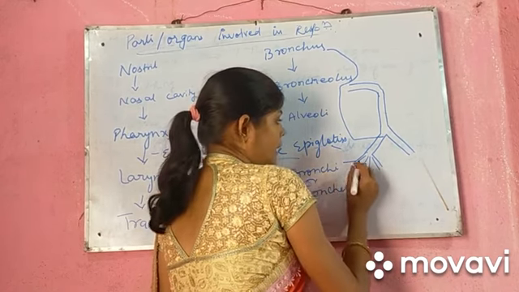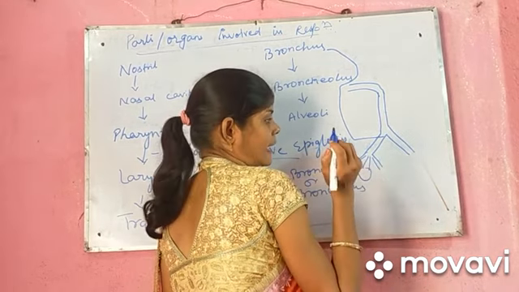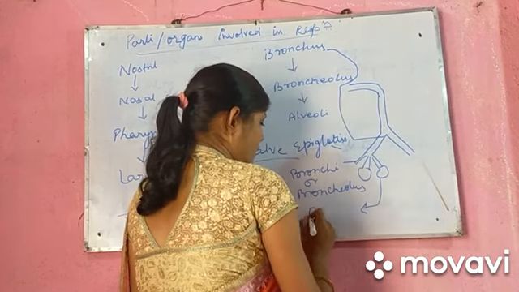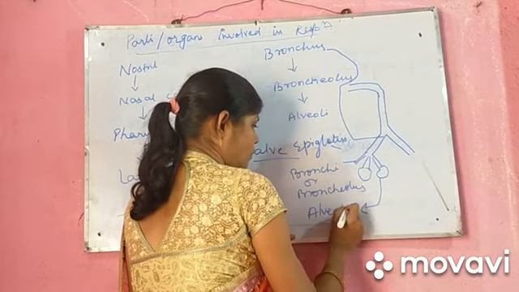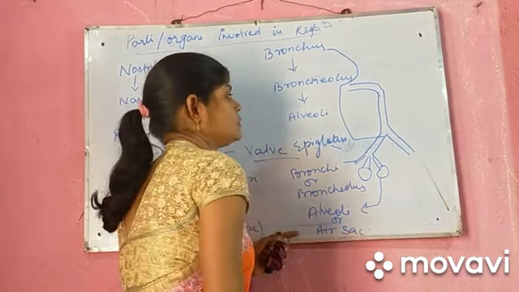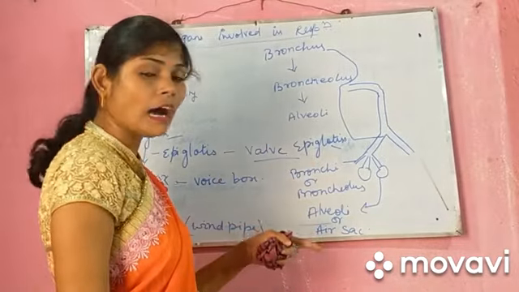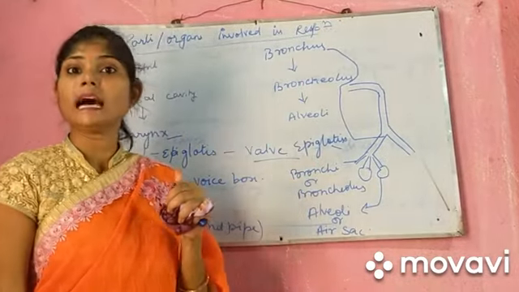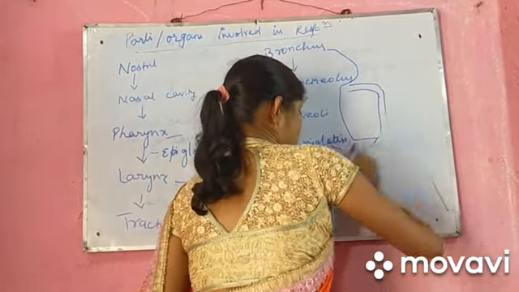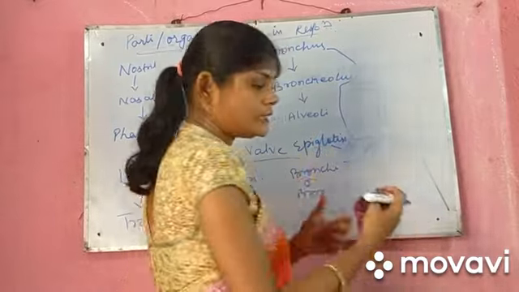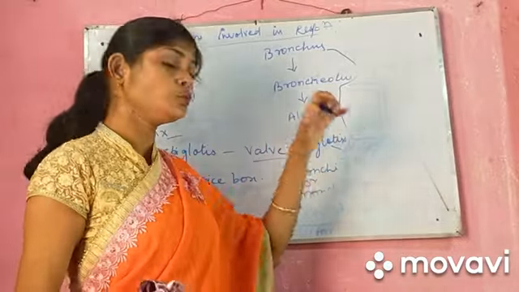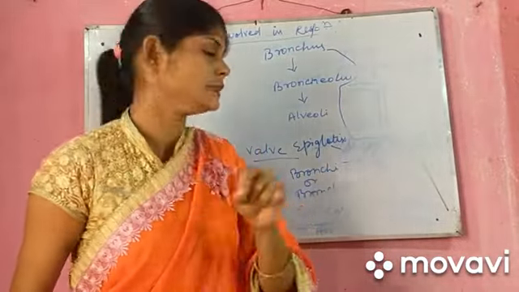That is called bronchioles. In these bronchioles we have air sacs, or alveoli, which help in gaseous exchange. So these are the parts which are present in our respiration. This division occurs in both the lungs, and these are the parts which are present in our lungs.